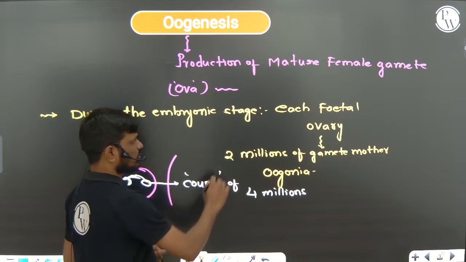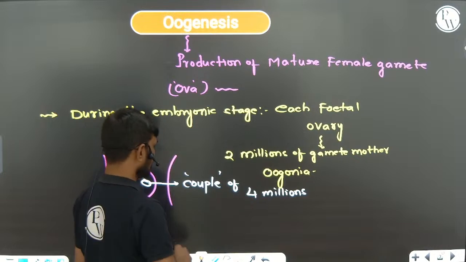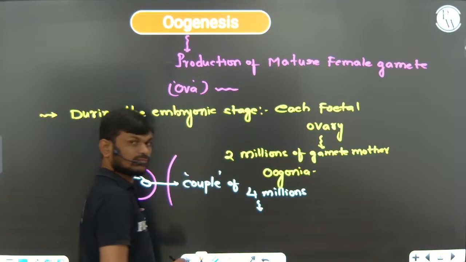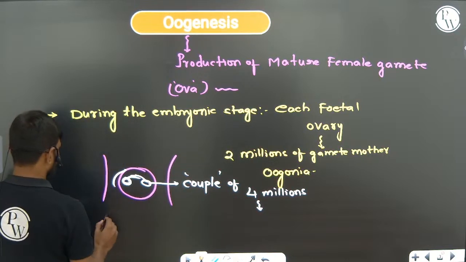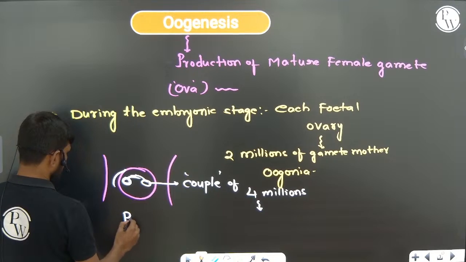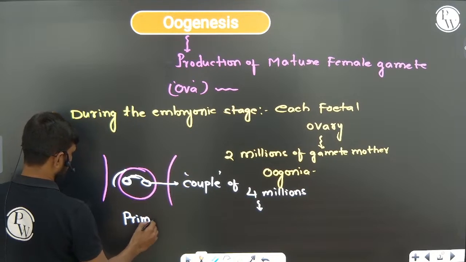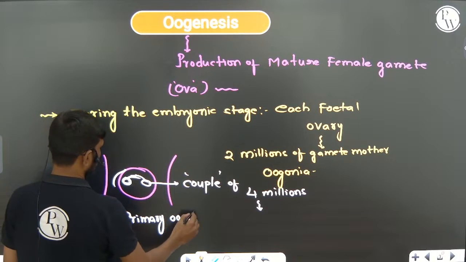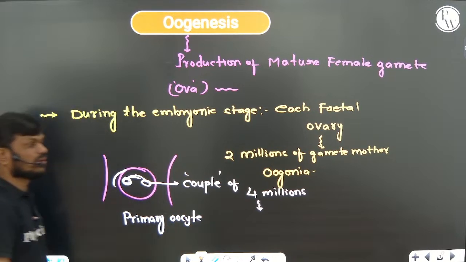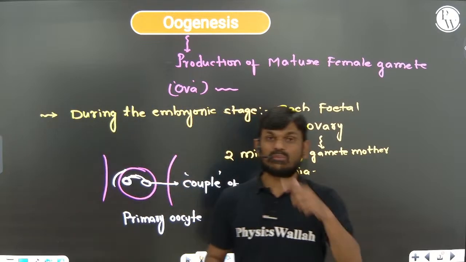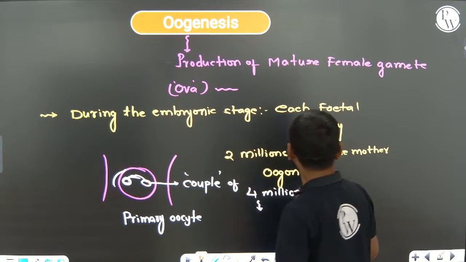Now these oogonia later will modify into primary oocyte.